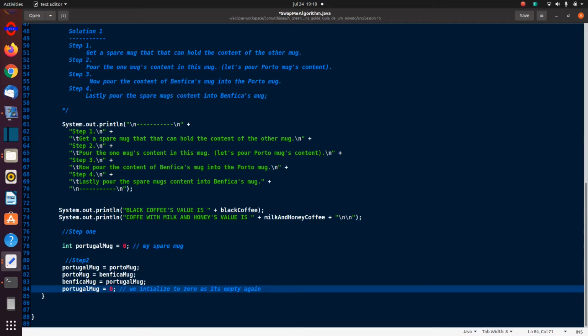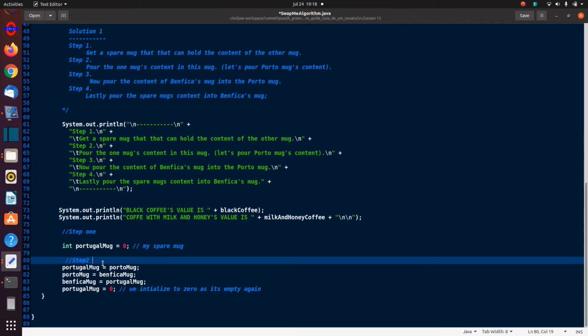So all we need to do, so this is actually from step 2 to step 4 basically. So I'm just going to save that, indicate that there, and then all I need now is to print out the contents to see if it actually worked.